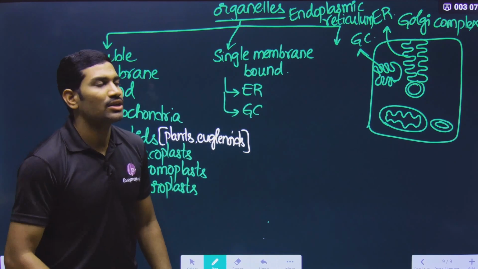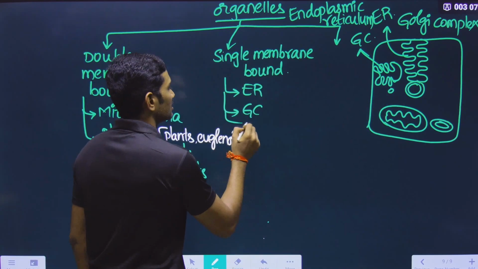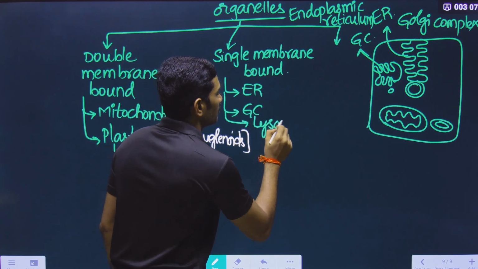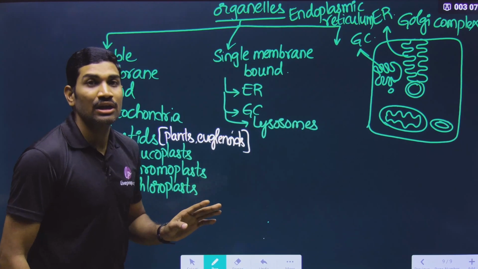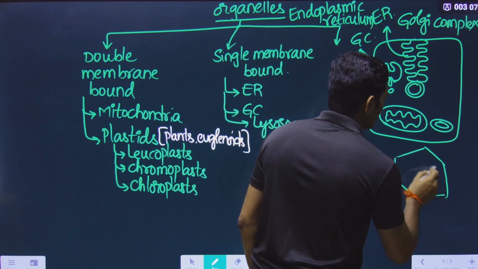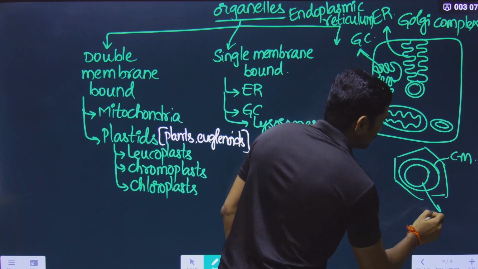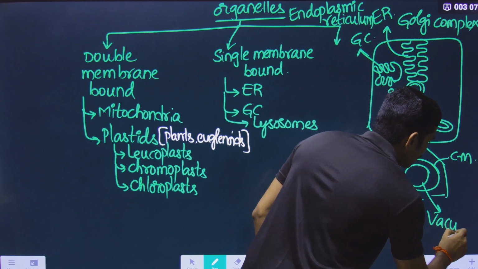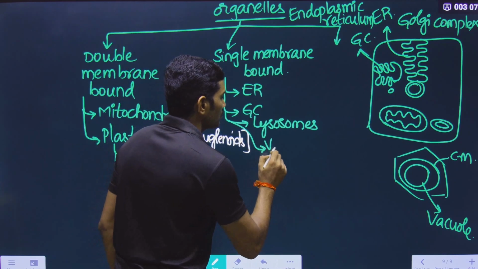They are also present. Not only this, they are having some small vesicle-like structures. They are called lysosomes. Lysosomes are present. These are also single membrane bound organelles. If you are talking about the plant cell, suppose this is the cell membrane, it is having a large central vacuole. That vacuole is also single membrane bound.